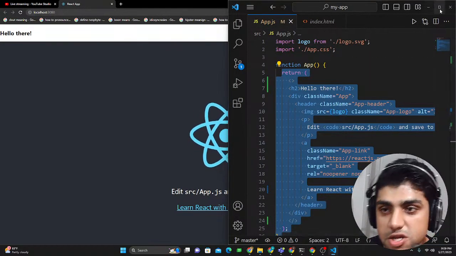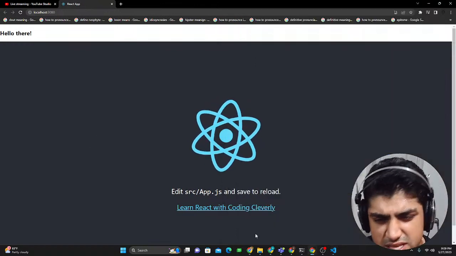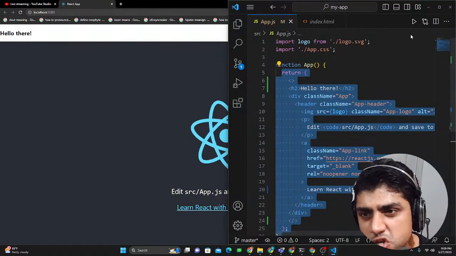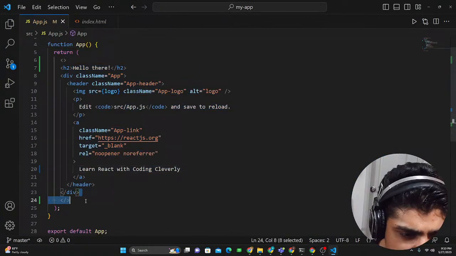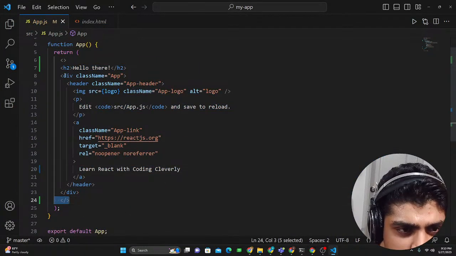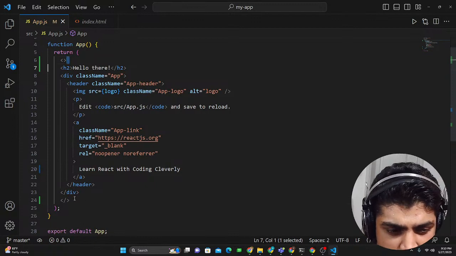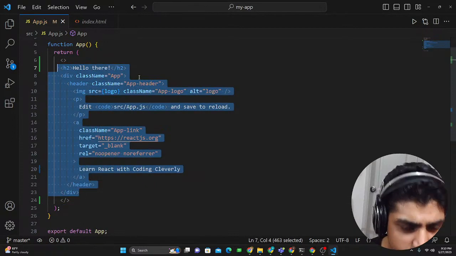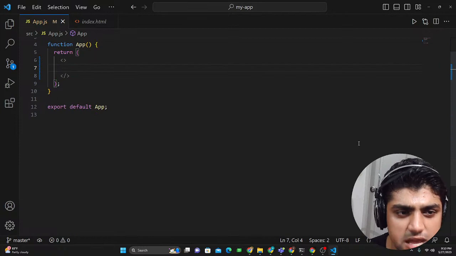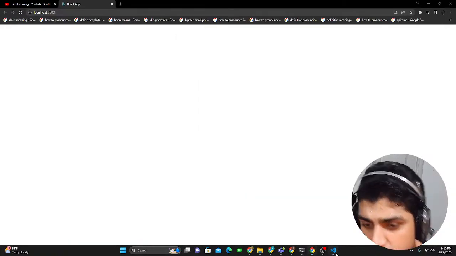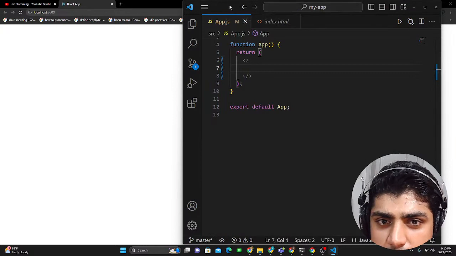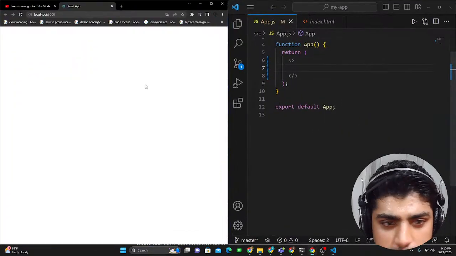Now what we're going to do is remove all of this. This is just boilerplate. We want to show our own code. So to do that, let's remove all of this. Now remember that JSX fragment I included here. This opening and closing has nothing. Just leave that there and delete this entire thing. Save. Now you can see over here there's nothing. It's a blank screen. Let me dock that again on the right side and move it here.